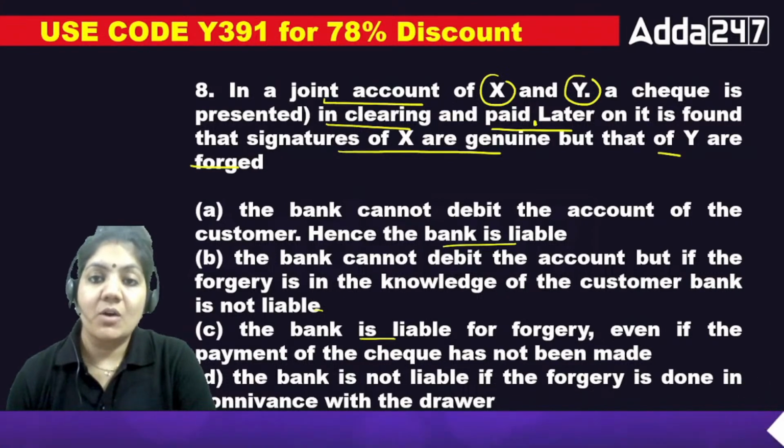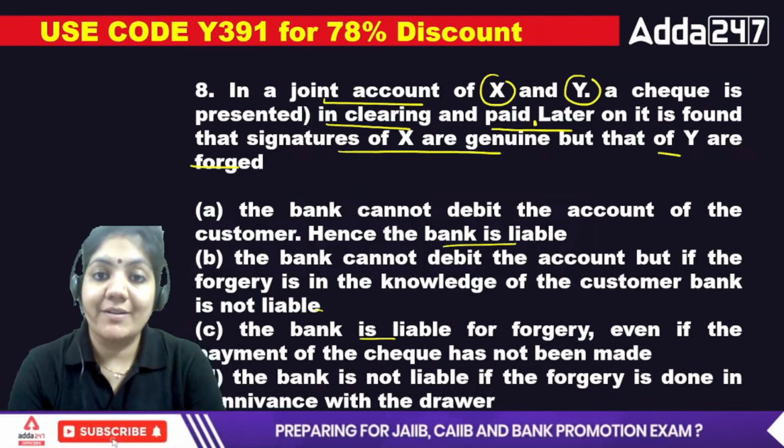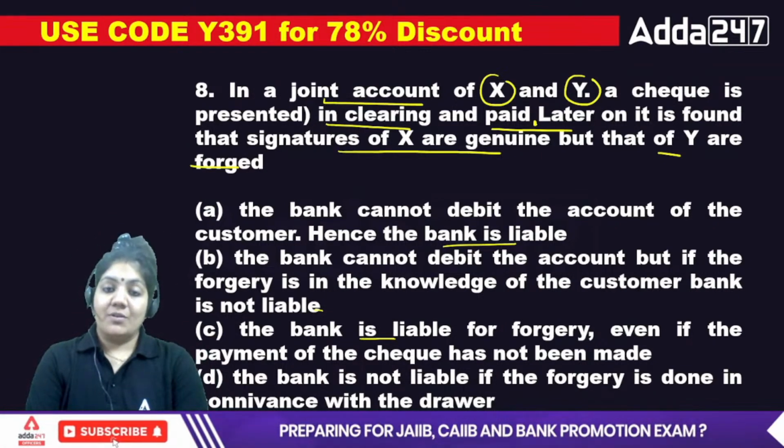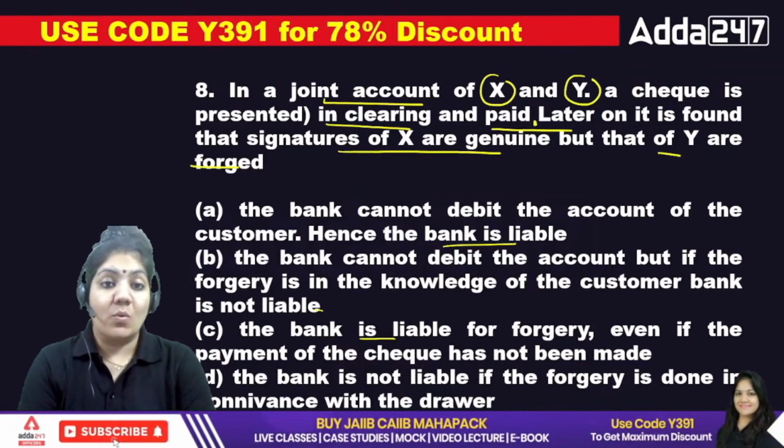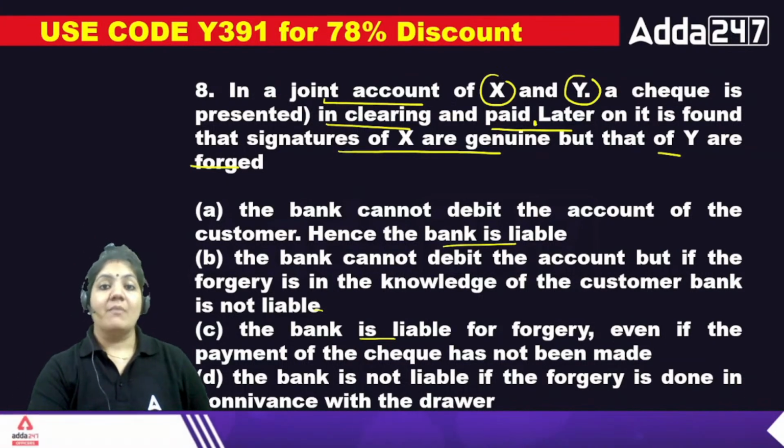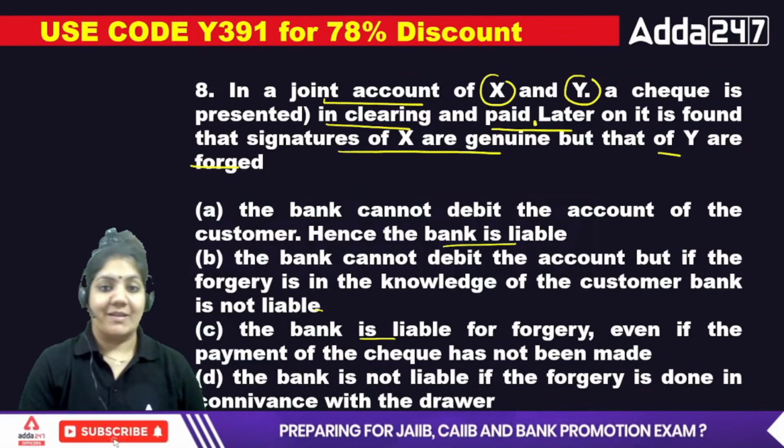In a joint account X and Y, a check is cleared and paid. Later on, the signature of X is genuine and the signature of Y is forged. So what is the exact answer? Whether the bank cannot debit, or the bank can debit, what will be the exact answer?